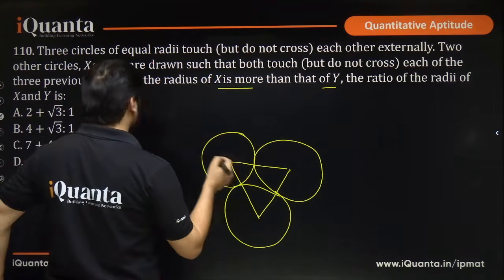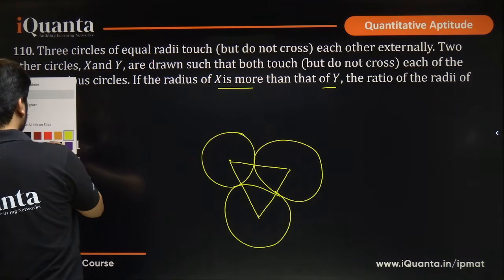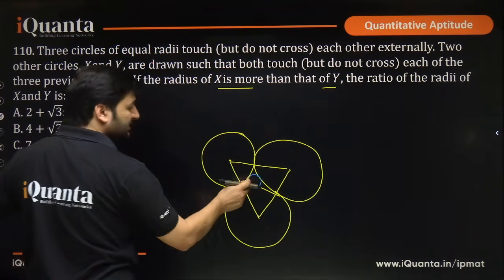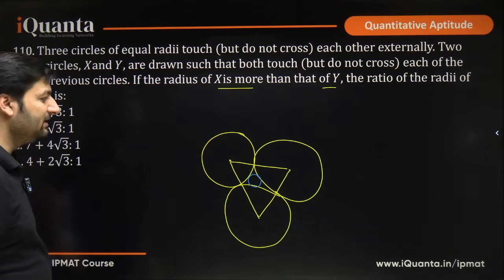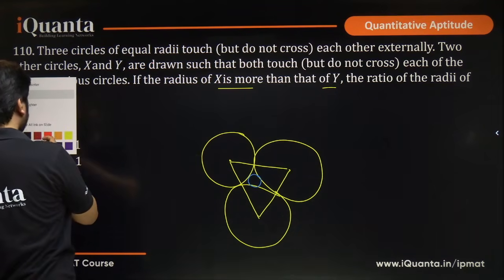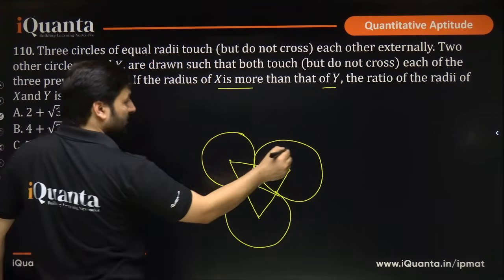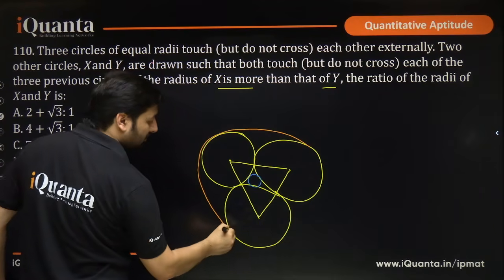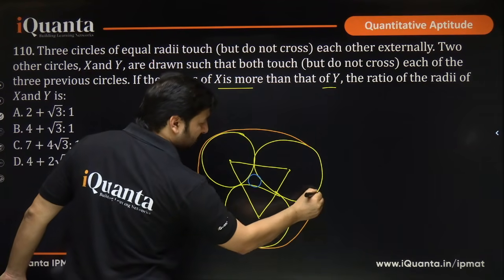It is only possible if you are able to draw a circle over here. Okay, you will have to draw one circle here because it is touching the 3 circles externally. Yes or no, and not crossing them. And another circle has to be drawn like this because it has to be a bigger circle. It was clearly given. It is touching 3 circles.